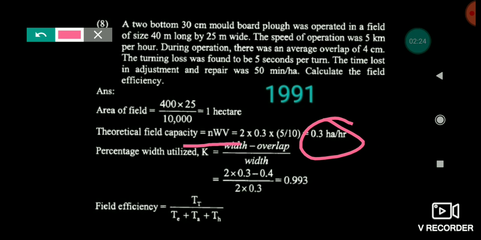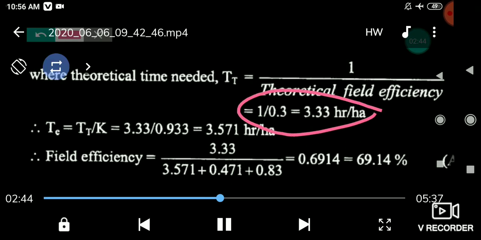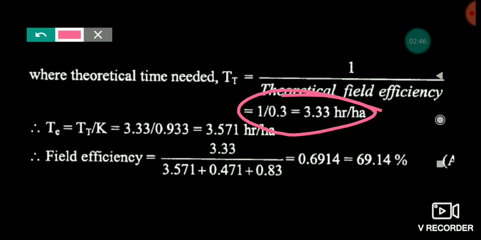All of you know that theoretical field capacity is simply the width into velocity. So the total theoretical time is 1 by 0.3, means 3.33 hour per hectare, means this much is the theoretical time needed per hectare covering of the implements.